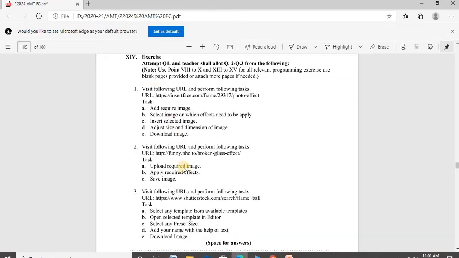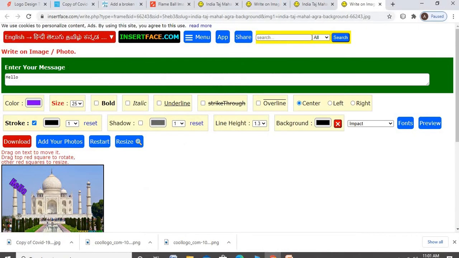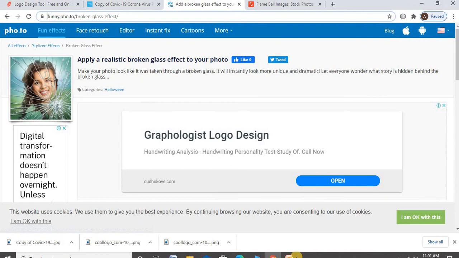After that, visit the URL and perform the following task. Visit this URL, upload the image, apply the required effect and save it. Okay, this was the second question. Go in there, funny photos.